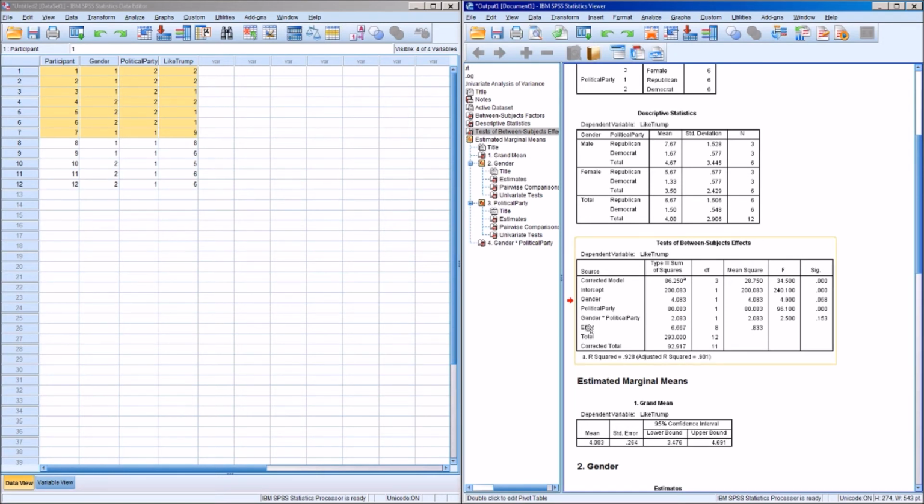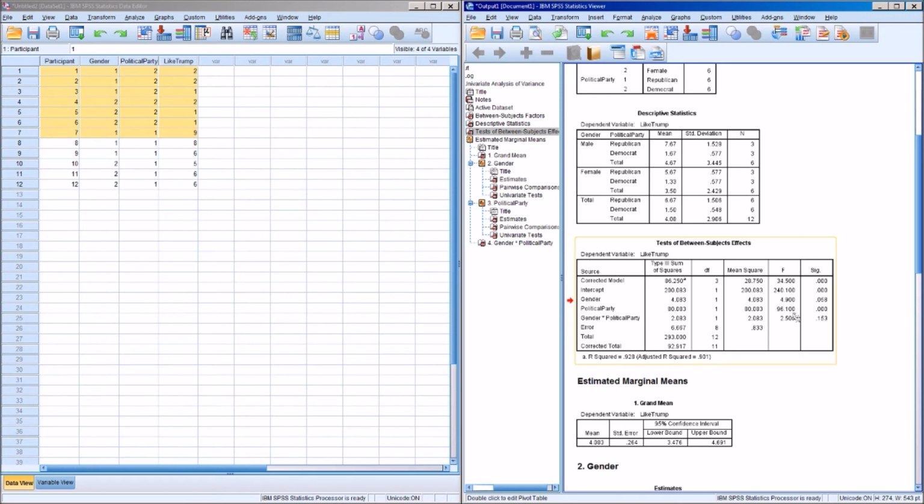So, final analysis. We're looking at this interaction between gender and political party. This interaction is a little bit hard to explain, but it's indicated by this little asterisk right between them. So it's basically taking gender times political party, trying to find an interaction between the two. Degrees of freedom is 1 here. I'm not going into the math of that.